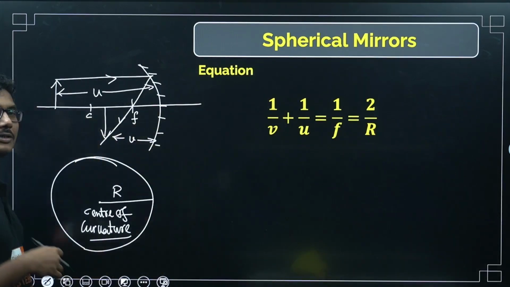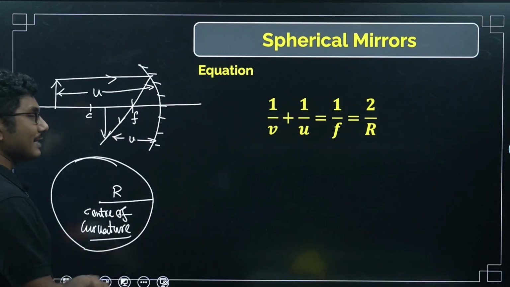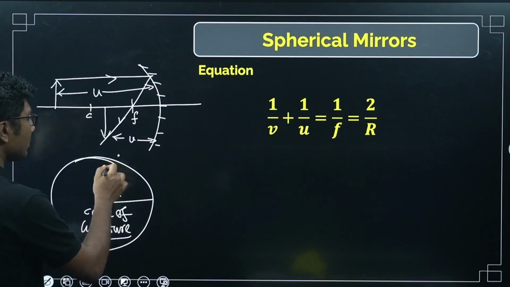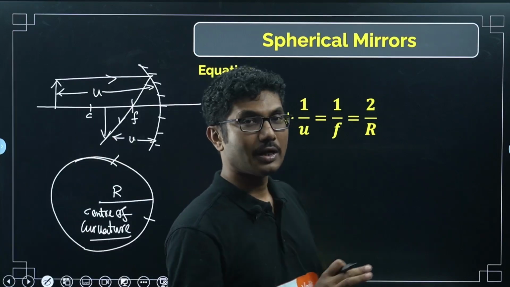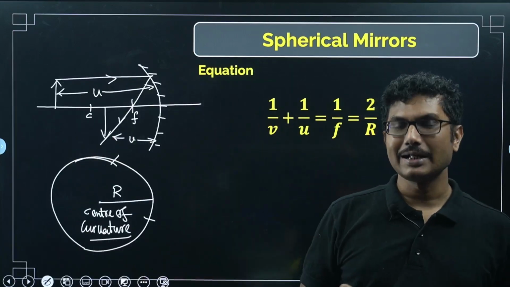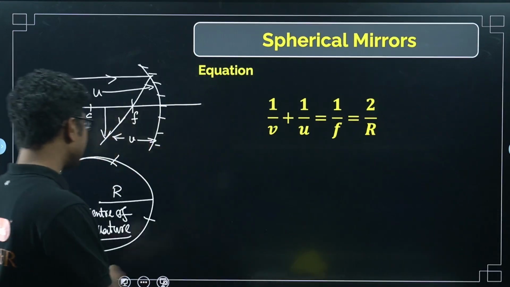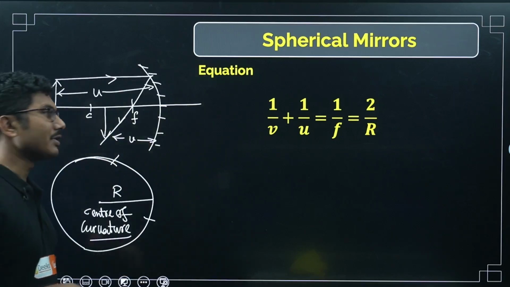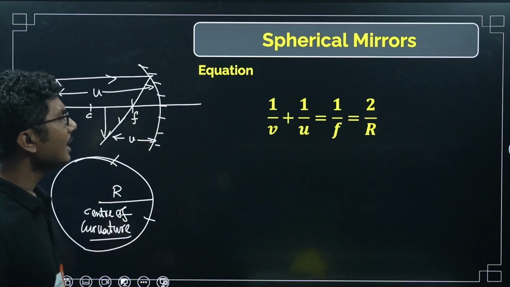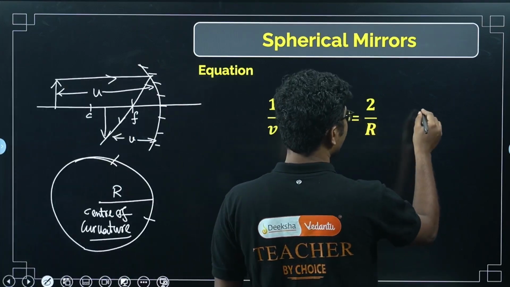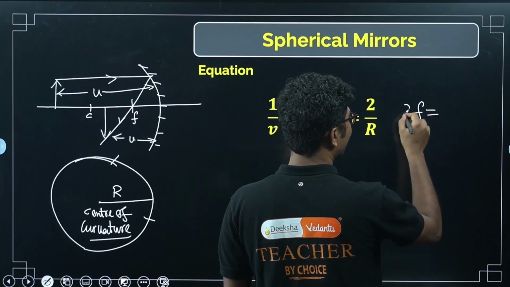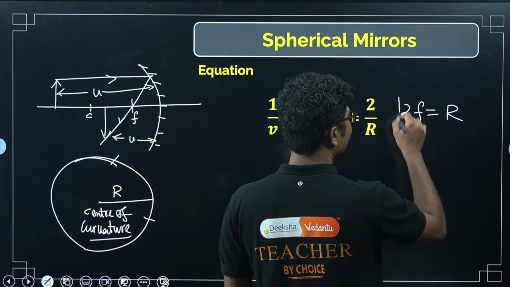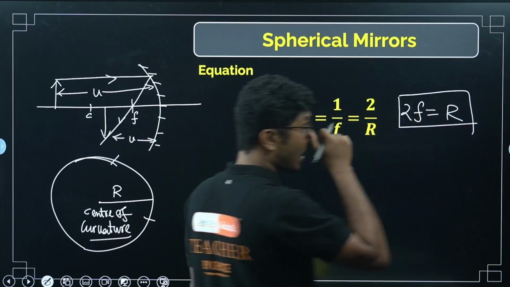In case of a part sphere, because it is not a full sphere, we have cut this part, that's why we call it center of curvature and radius of curvature. So another important relationship is that 2F equals R. So radius of curvature is twice the focal length.